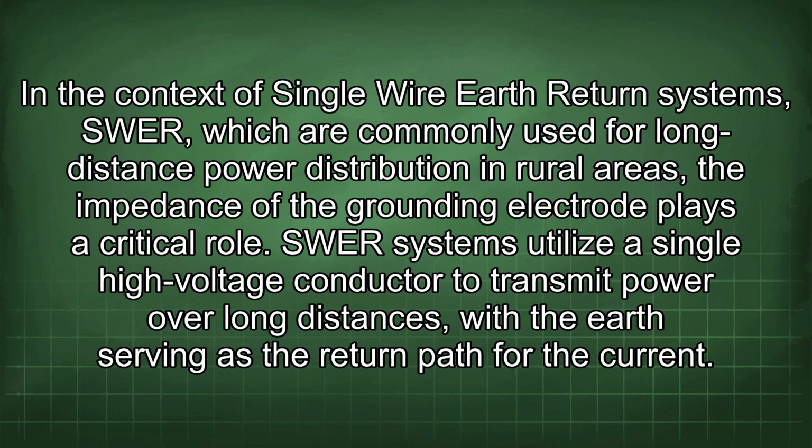In the context of single-wire earth return (SWER) systems, which are commonly used for long-distance power distribution in rural areas, the impedance of the grounding electrode plays a critical role. SWER systems utilize a single high-voltage conductor to transmit power over long distances, with the earth serving as the return path for the current.